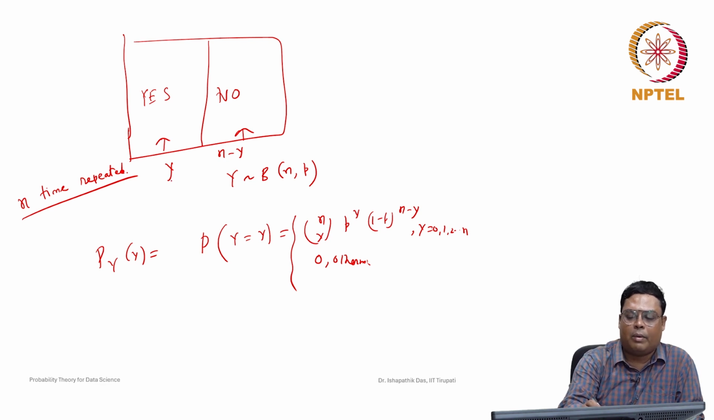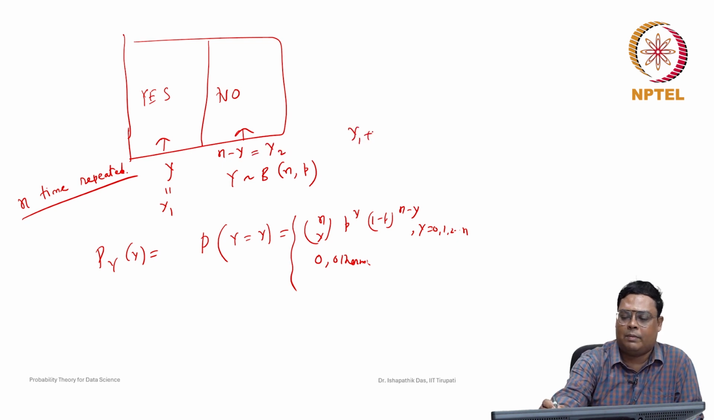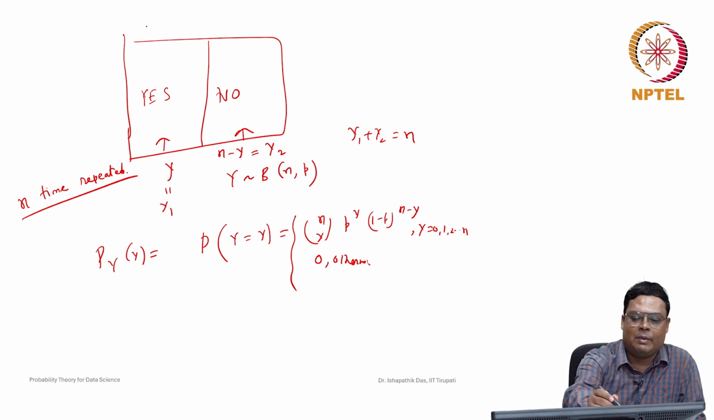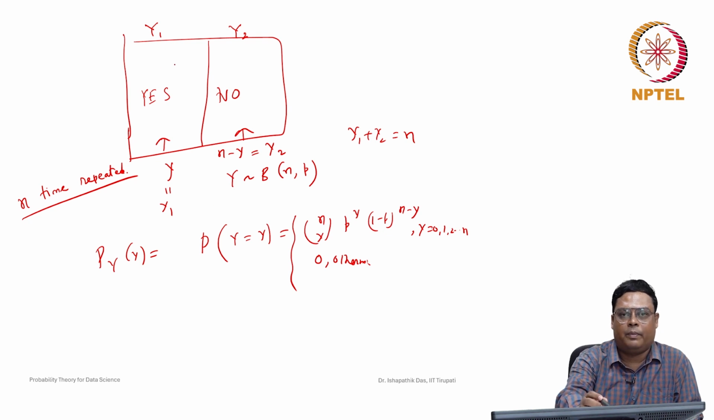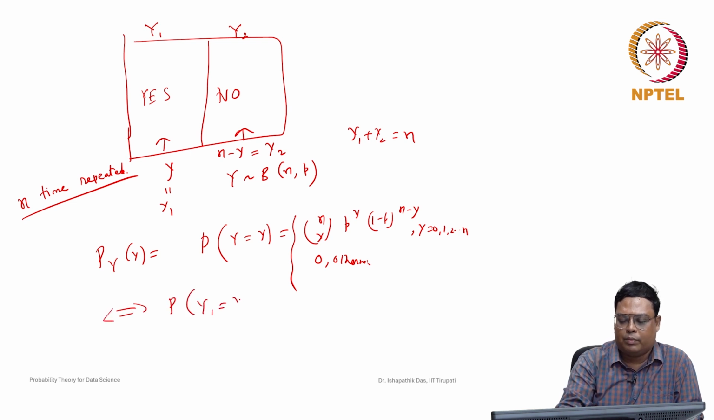Suppose let us denote this y by y1 and n minus y by y2, such that y1 plus y2 will be n. Also, the random variable for yes coming in this category let us denote by y1, and for no coming in this category it is y2. So please forget about the previous notation, otherwise it will be confusing. So this y1 and y2, so yes and no. So then the probability that y is equal to small y is equivalent to the probability that y1 is equal to small y1 and y2 is equal to small y2.